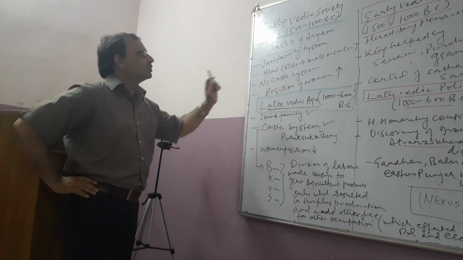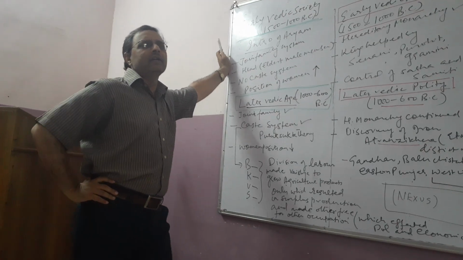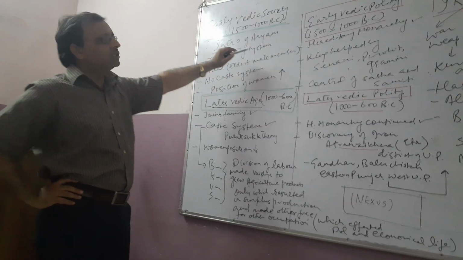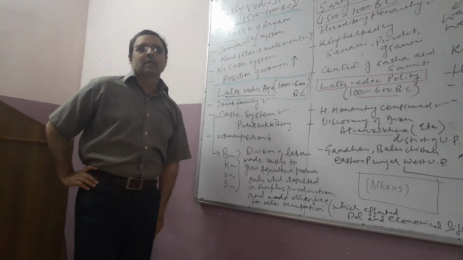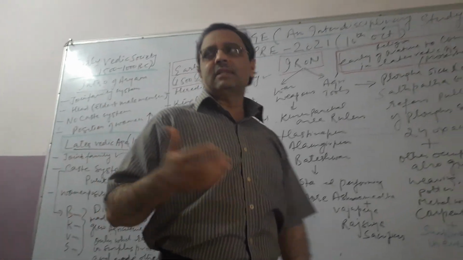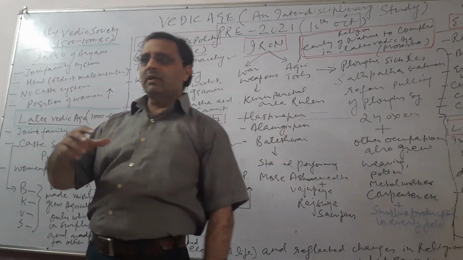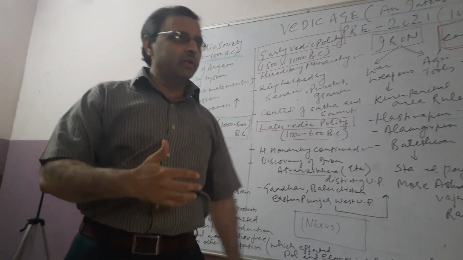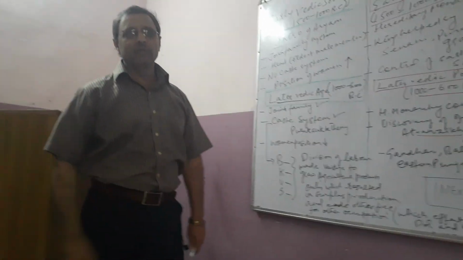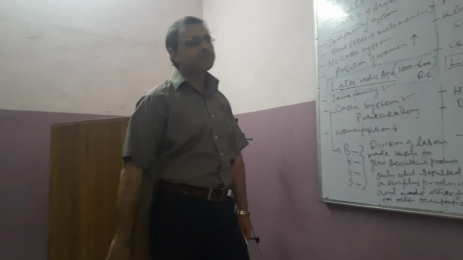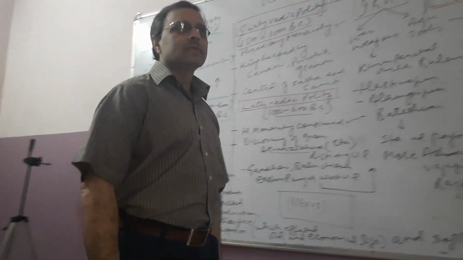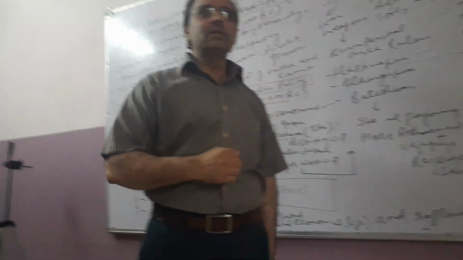Just like the controversy of the Indus Valley people and Indus Valley origin, which we have discussed in the earlier videos, the Aryans' origin is also a matter of debate. Different scholars believe different things. Some of our Indian authors, like A.C. Das, say that they didn't come from outside the country, but they were the original inhabitants of the country and used to live in the northwestern area, the area of Sapt Sindhu, the area of seven rivers. Bal Gangadhar Tilak says that they came from the Arctic region. Dayanand Saraswati says that they came from the Tibet region.